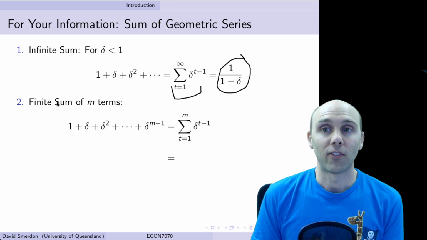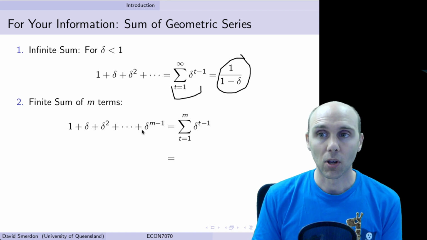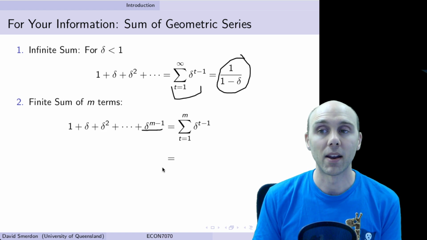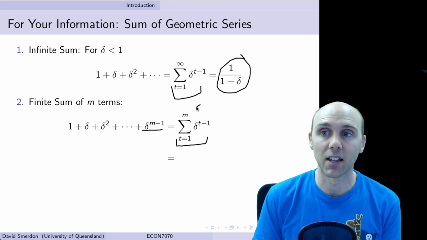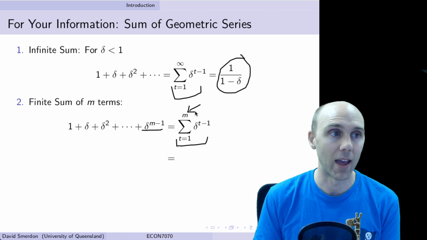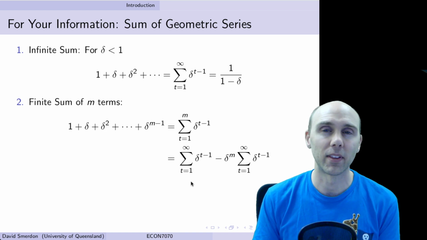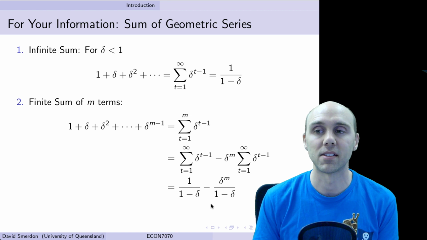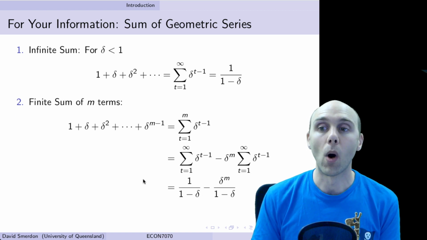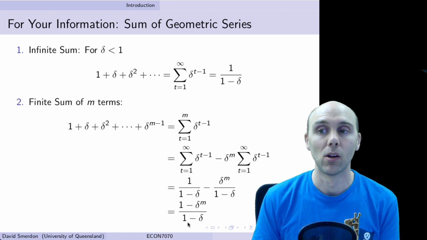When we've got a finite sum of m terms, which means that it ends with the term delta to the m minus 1, or if we write it in terms of the summation notation here, instead of having infinity, we have m, then it looks slightly different. There are different tricks that you can do to work out what it's equal to, but basically it's equal to this. So it's equal to 1 minus delta raised to the power of m divided by 1 minus delta.